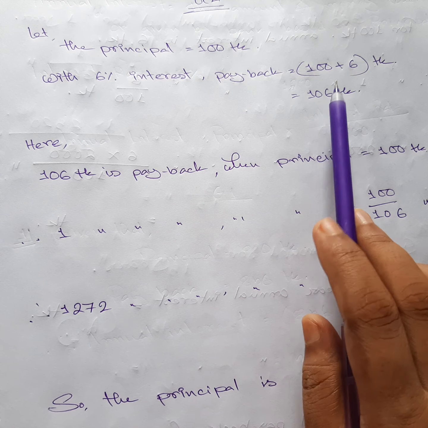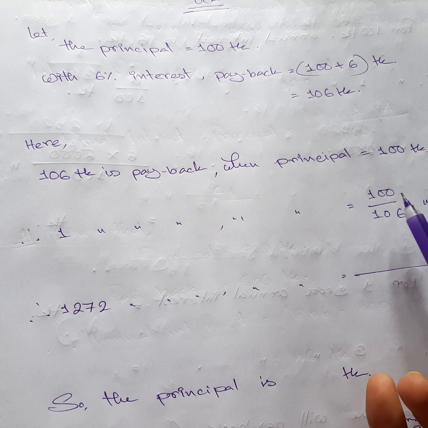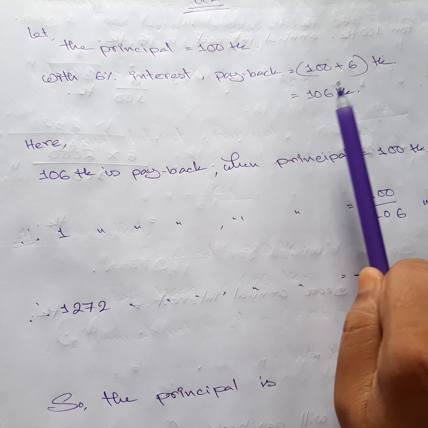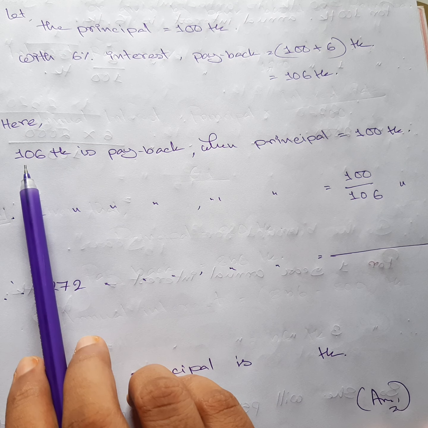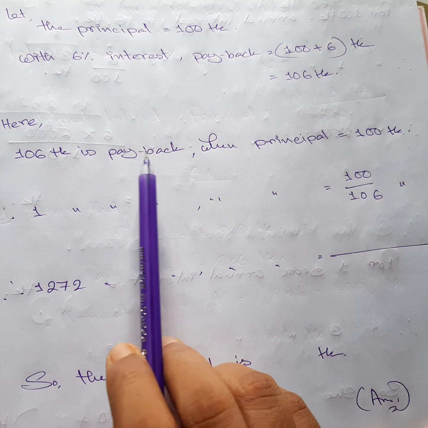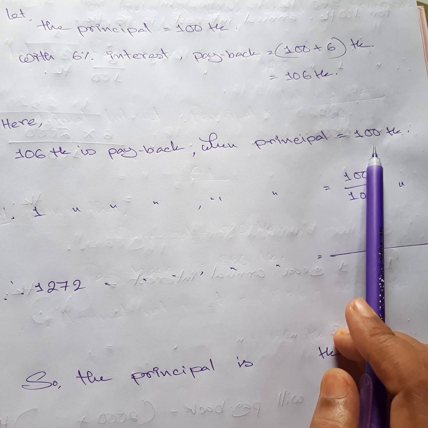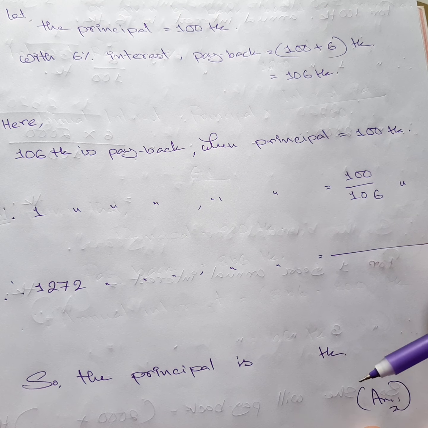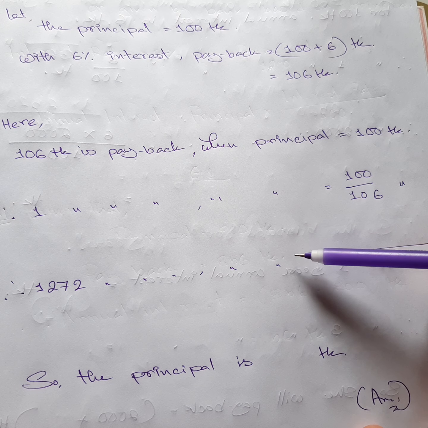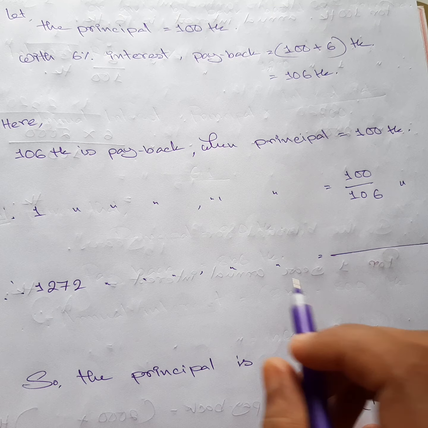So now we are going to use that one with our actual one to find out our principal. When we are finding out the principal, that means the principal will be on our right side. Let's see that one. Here 106 taka is paid back. Payback is 106 taka when principal is 100 taka. Pretty easy, right? Think how easy the math is when you use this unitary method. You're just going to write down three-line math, your math is done, and sometimes a few fewer lines, don't worry about that one.